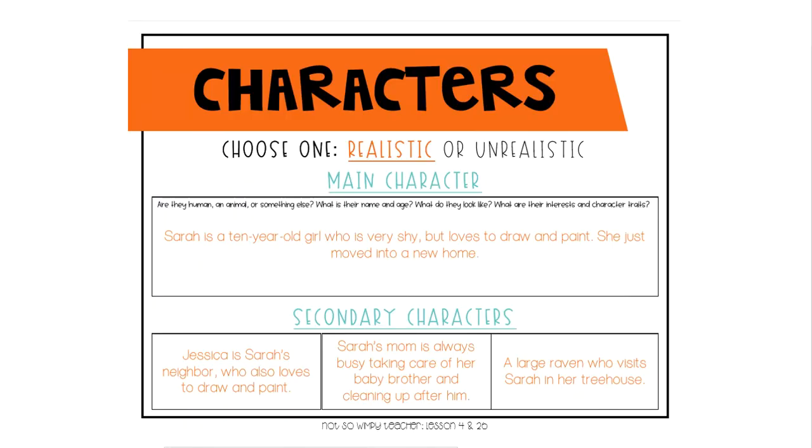So, first, you will be filling out a chart similar to this on this week's assignment. You need to determine if you want to write a realistic fiction story or an unrealistic fiction story. Either one is okay. And then you're going to fill out the boxes about your characters. The first box would be about your main character. Are they human, an animal, or something else? What is their name and age? What do they look like? And what are their interests and character traits?